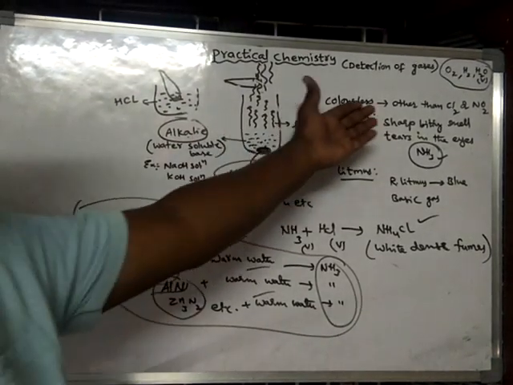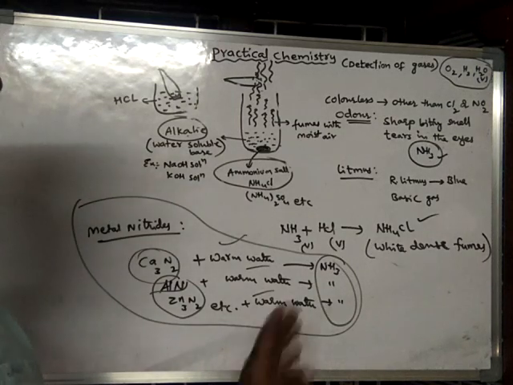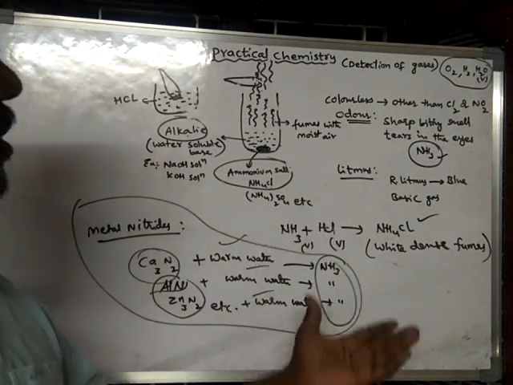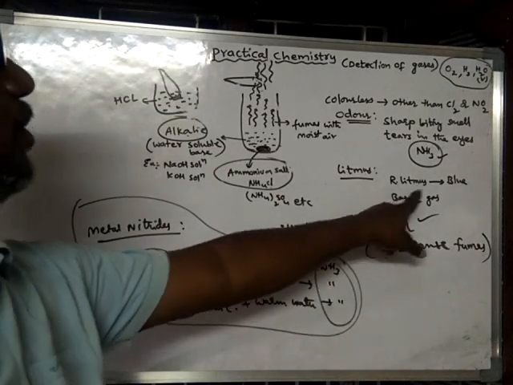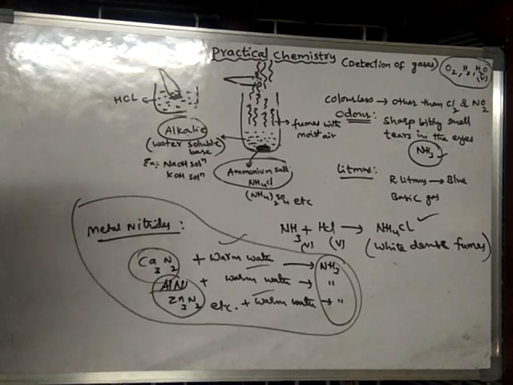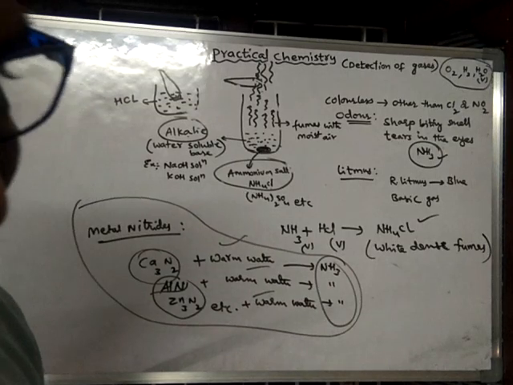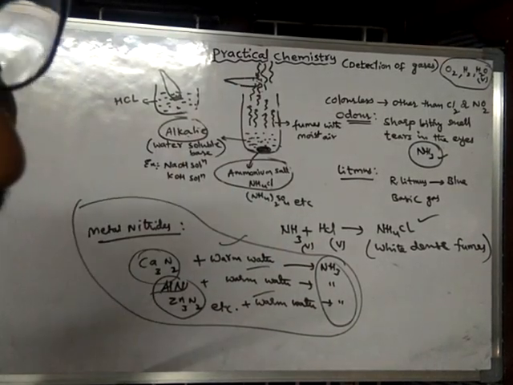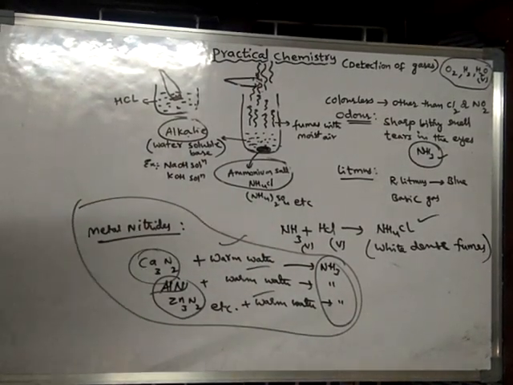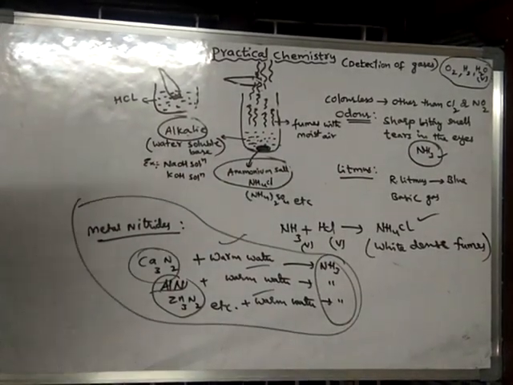So ammonia gas has some characteristic properties like a sharp biting smell. It produces tears in the eyes. Okay, and it turns red litmus to blue. So any gas which turns red litmus to blue will possess basic nature. That means ammonia is a basic gas. So the only gas which is basic in the list of 11 gases is ammonia. Simply by litmus test, it is identified.